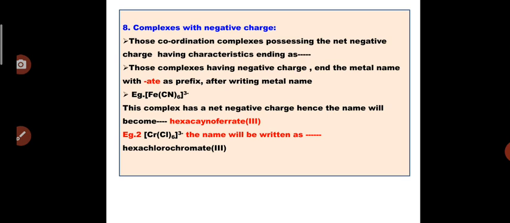Similarly, CrCl6 minus is another example, and as there is a net negative charge on the complex and chromium has plus 3 oxidation state in this complex, ultimately its name will become hexachlorochromate(III). So this is the simple naming for every complex which carries a net negative charge. It will have a characteristic ending of ATE.